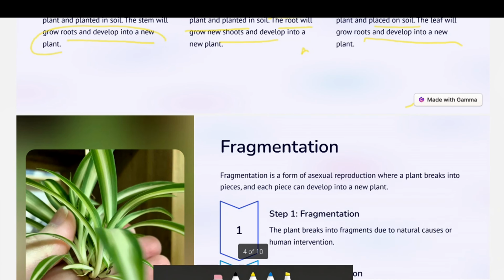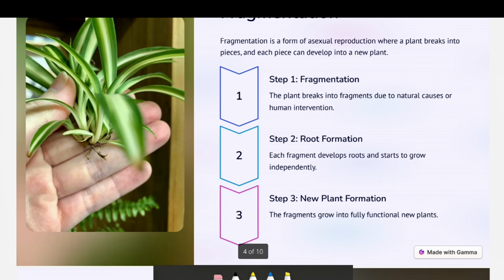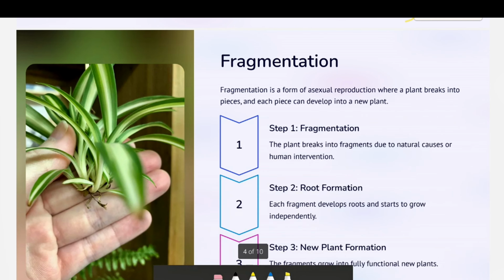Now what is the second part? Fragmentation. You can see here, this is a plant. Fragmentation is a form of asexual reproduction where the plant breaks into pieces and each piece can develop. If you take out the leaves, just pluck them and put them in the soil, each piece will grow into a new plant.